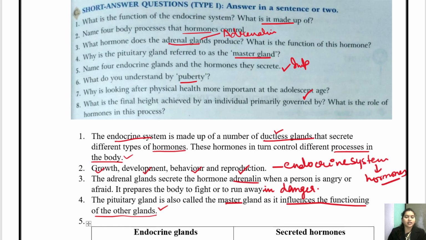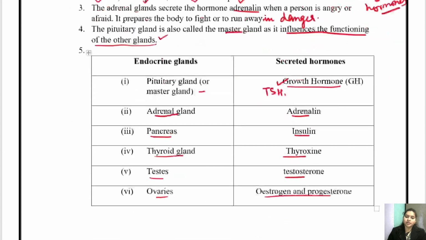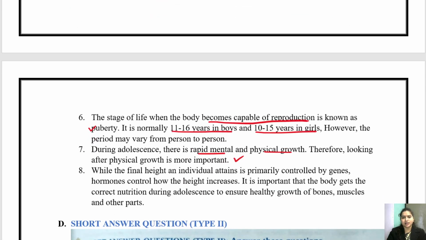Now, eighth, what is the final height achieved by an individual primarily governed by? What is the role of hormones in this process? Children, how much your height will increase is not decided by the hormone, it is decided by your genes. And where do we get genes from? We get them from our parents. How much height you gain will be decided by the genes, but how the height is increasing will be decided by the hormones. Okay, so answer 8. While the final height an individual attains is primarily governed by the genes, hormones control how the height increases.